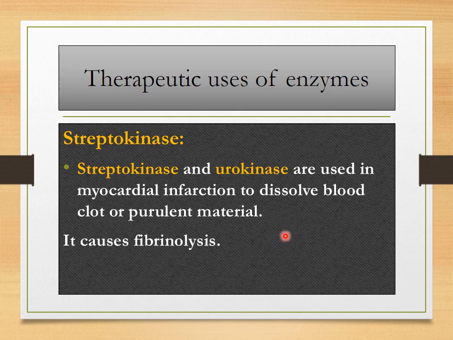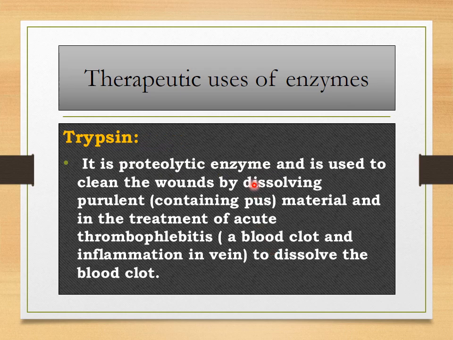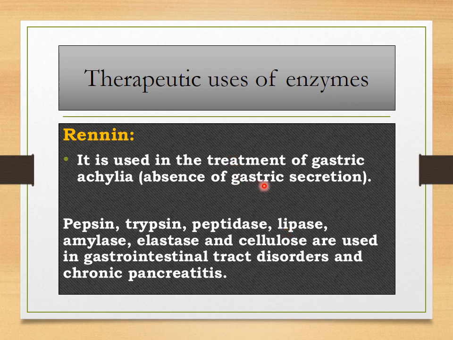Purulent material is pus related material. It also causes fibrinolysis. Trypsin is a proteolytic enzyme and is used to clean wounds by dissolving purulent material and in the treatment of acute thrombophlebitis, that is a blood clot and an inflammation in a vein, to dissolve the blood clot. Renin is used in the treatment of gastric achylia. Achylia is a condition where there is total absence of gastric secretion.